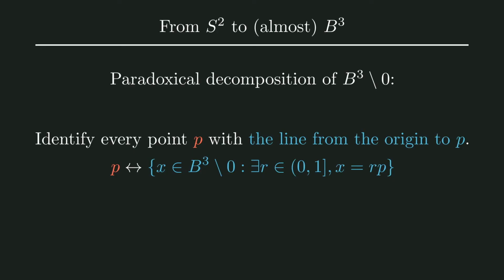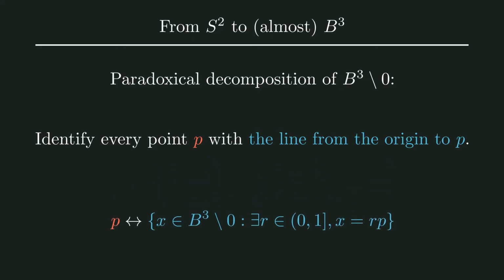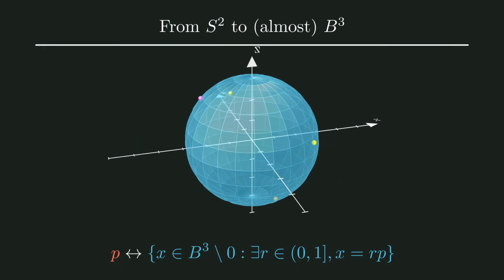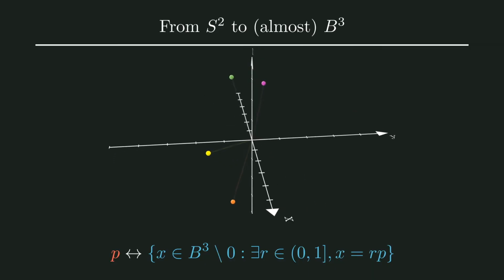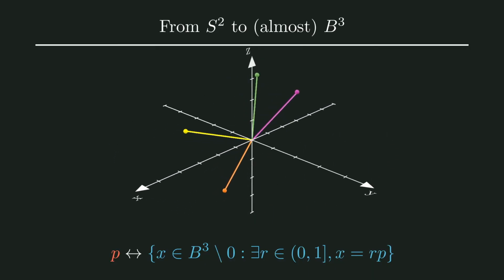This works because when we rotate points on a sphere, this rotation works the exact same way on that line as it does on the point of the sphere. Let's see this in 3D. Here are a few points on the unit sphere. Let's remove the sphere so we can see the next part more clearly. Now, let's see the lines from the origin to the points.